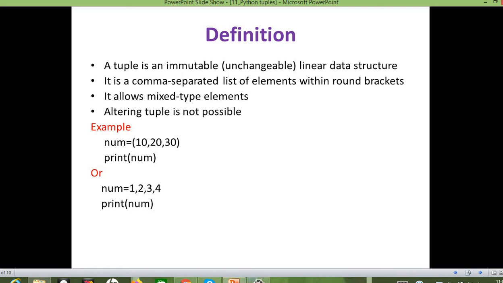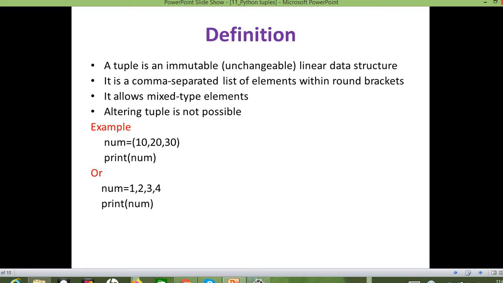And a tuple is a comma separated list of elements and it is represented within round brackets. If it is a list, it will be within square brackets, right? If it is a tuple, it will be represented within round brackets. And in a tuple also, we can have mixed type of elements. So we can have character type, floating type or integer type data elements within a single tuple, right? Another point we need to remember, a tuple is not alterable, right? We cannot do any alterations once we create a tuple.